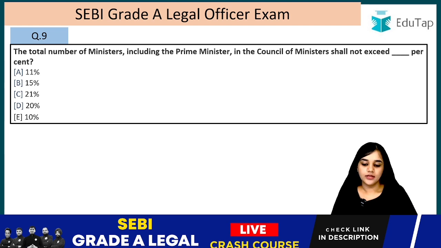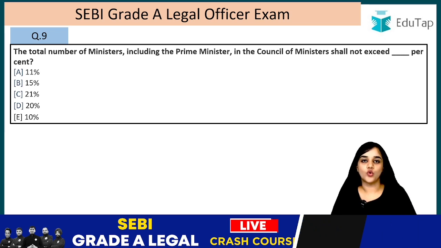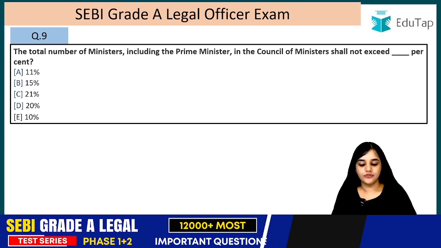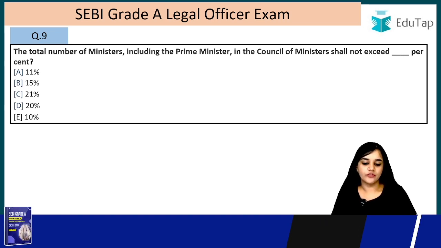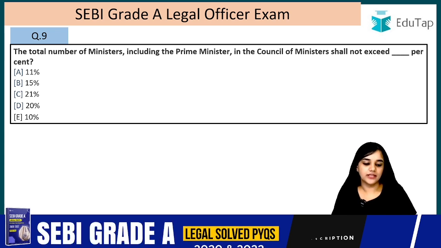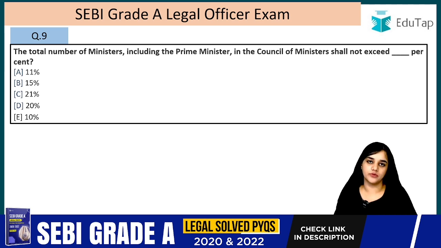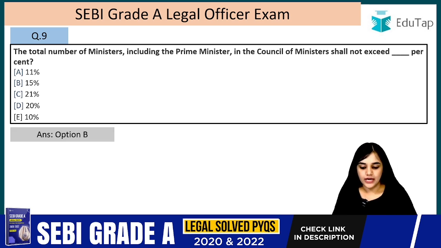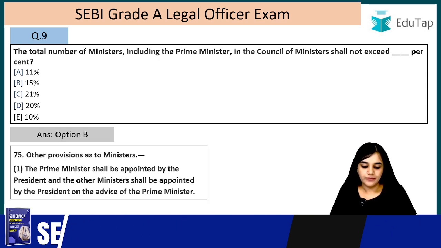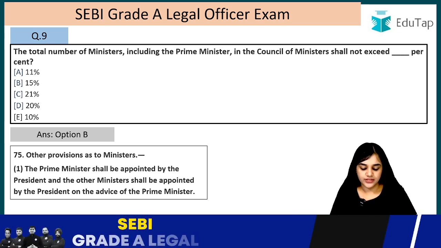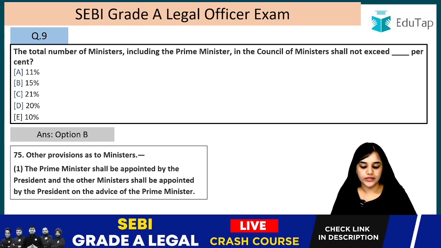Question number 9. The total number of ministers, including the Prime Minister, in the Council of Ministers shall not exceed what percent? The answer is 15%. So, the number of ministers, including the Prime Minister, in the Council of Ministers shall not exceed 15% of the members of the Lok Sabha. Answer is option B. The Prime Minister shall be appointed by the President and other ministers shall be appointed by the President on the advice of the Prime Minister.